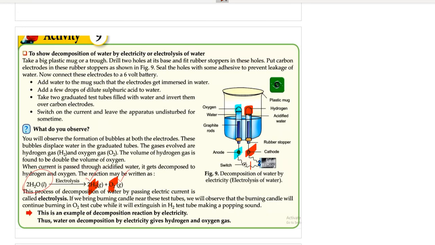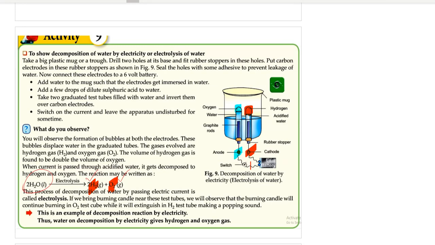When the battery is connected to the circuit with the help of a switch, current flows into the graphite electrodes and passes through water. This water breaks down into hydrogen and oxygen, which are collected over the cathode and anode respectively. So this is how water breaks up with the help of electrolysis.